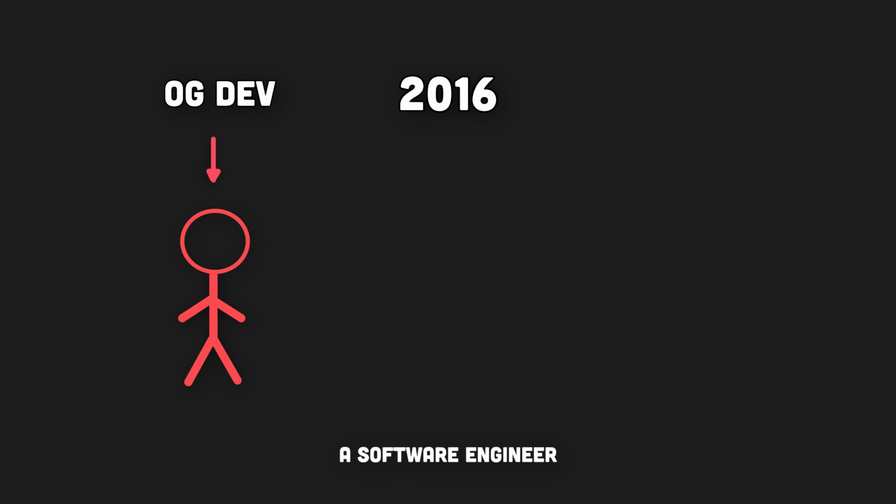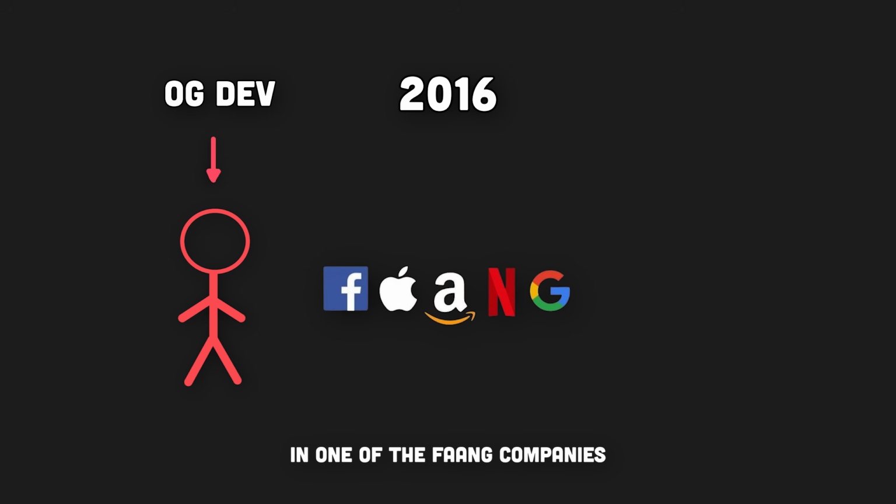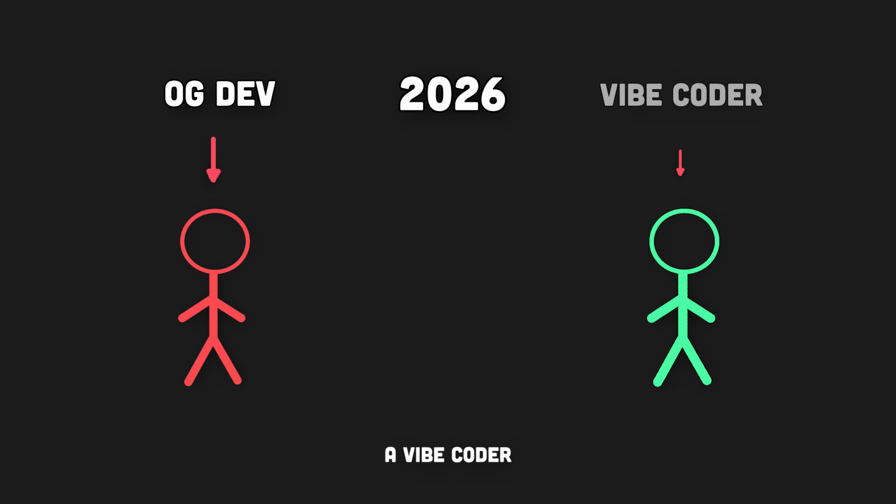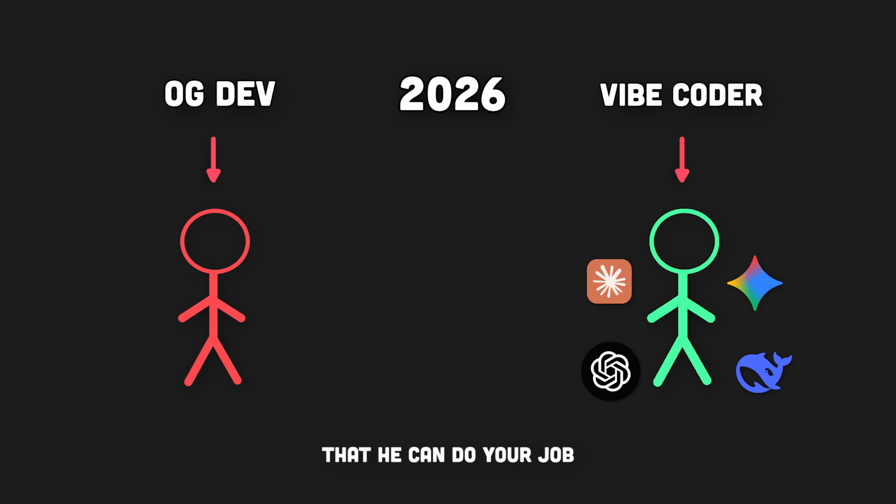The year is 2016, and this is you, a software engineer who spent years learning data structures and algorithms and spent hours and hours practicing problem solving to land a decent job in one of the FAANG companies. Fast forward 10 years, with the rise of LLMs, this guy shows up. A vibe coder who claims that he can do your job very easily with the help of LLMs and AI